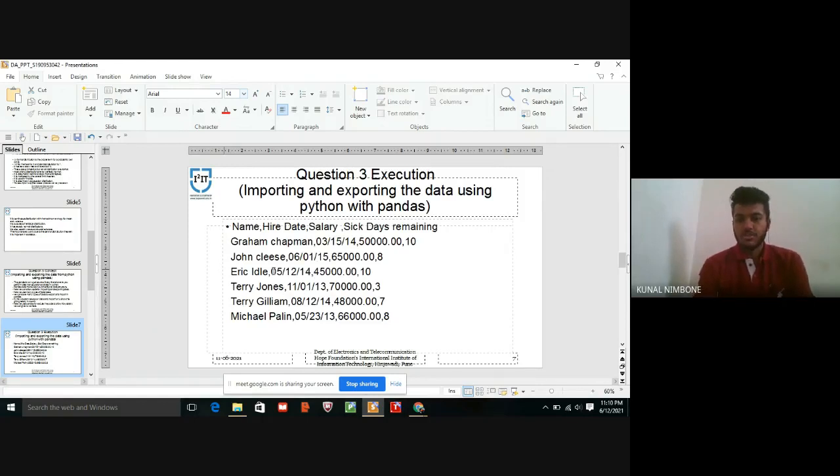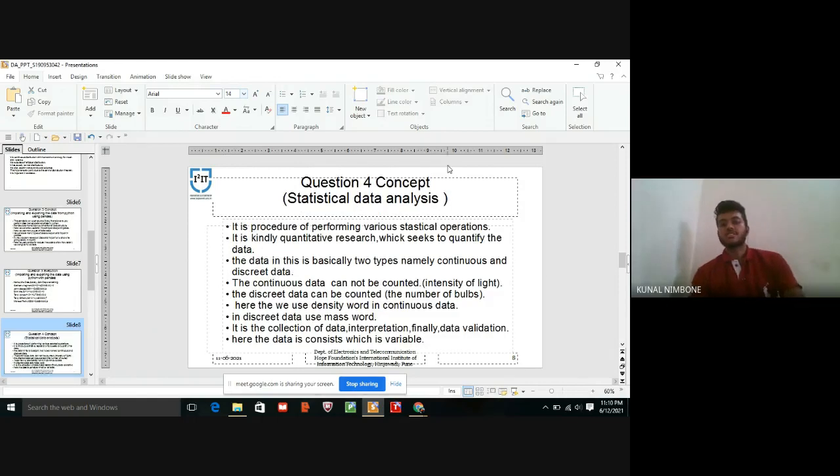And question number 4 is statistical data analysis. So what is statistical data analysis? It is a procedure to perform various statistical operations. It is a kind of quantitative research which seeks to quantify the data.